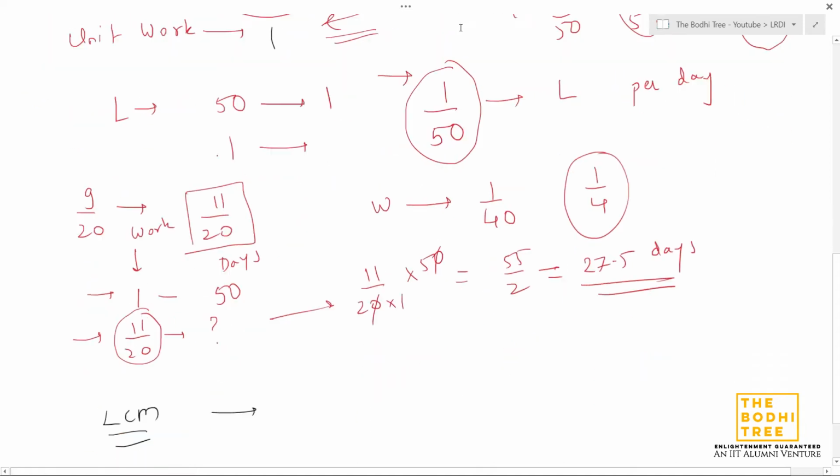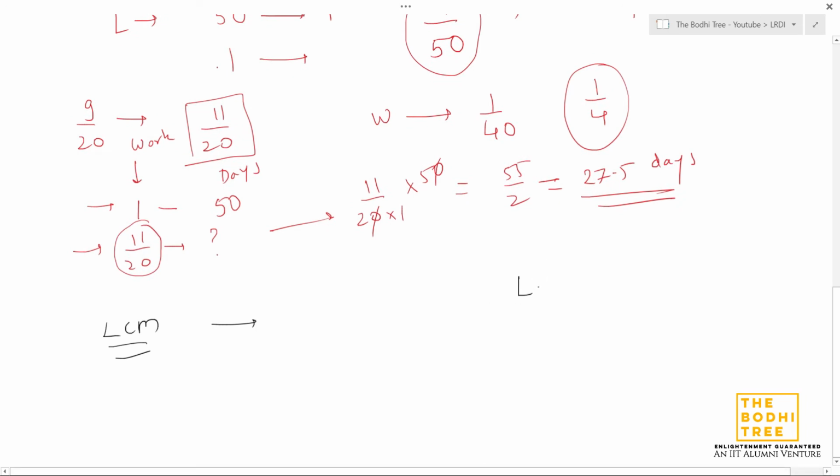So what do I mean? Lincoln spent 50 days finishing the work individually. Washington spent 40 days. So the LCM of 40 and 50, which is nothing but 200. So we'll consider the total units of work that need to be done as 200 units, the LCM of these days individually.